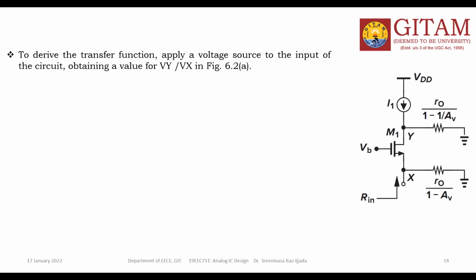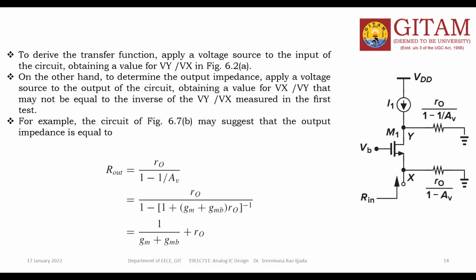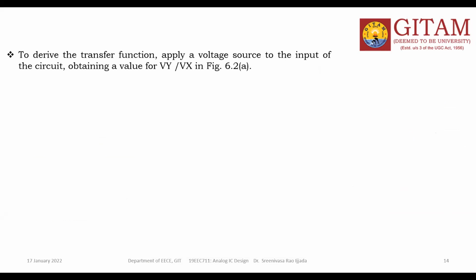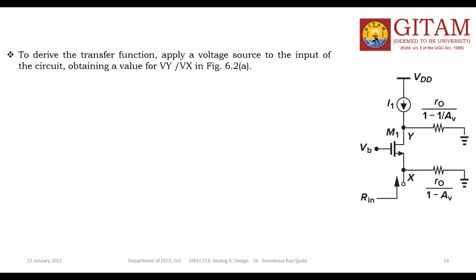Take this circuit. Already I told you about this one. To derive the transfer function, apply a voltage source to the input of the circuit and obtain the value of Vy by Vx.